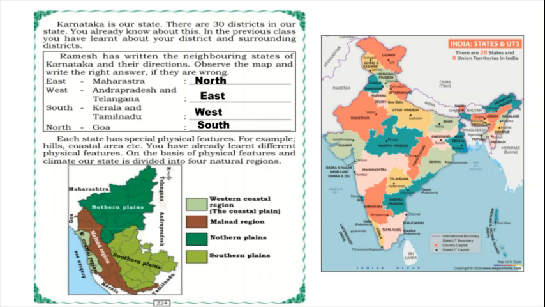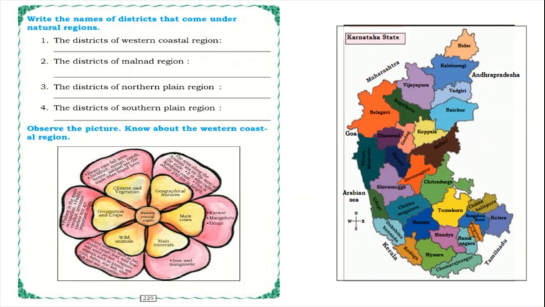So what are those? Western coastal area, Malnad region, northern plains and southern plains. In the map you can observe. Yes, now we will see one by one.